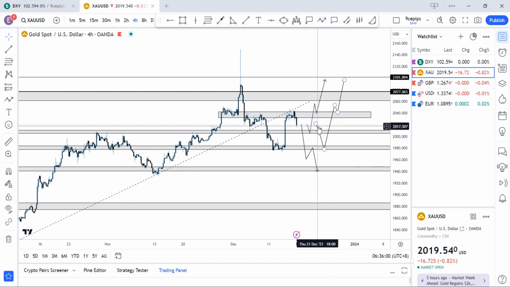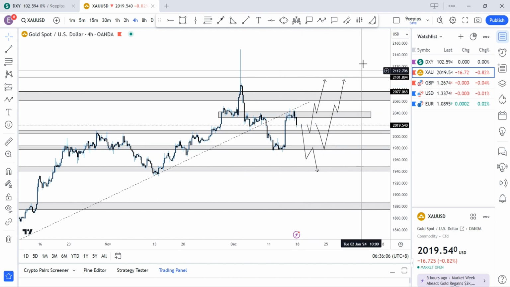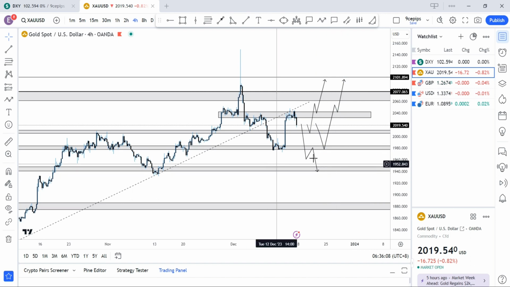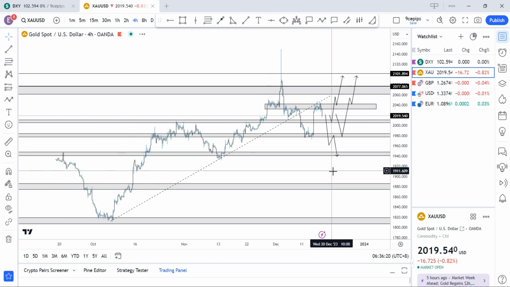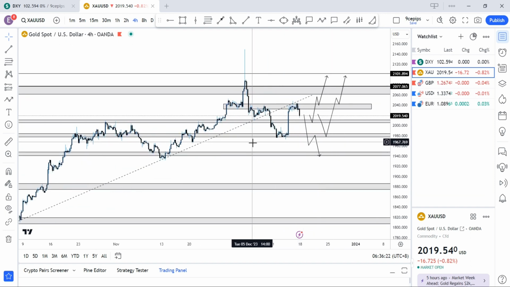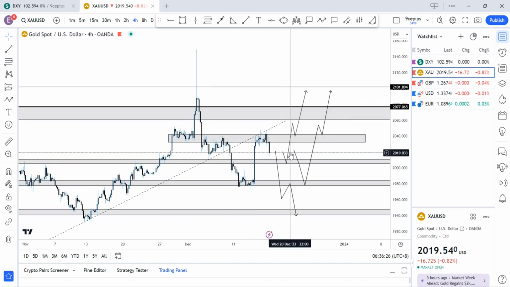And lastly, we could just get this push all the way down to 1980, reject these regions one more time, and then continue to the upside. But let's bear in mind that on any break of the 1985 region, we might actually retest the regions of 1945 one more time, or pull back to somewhere around here for some kind of take profits, 1960. All right, so that's that on gold.